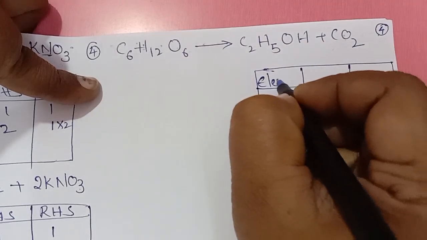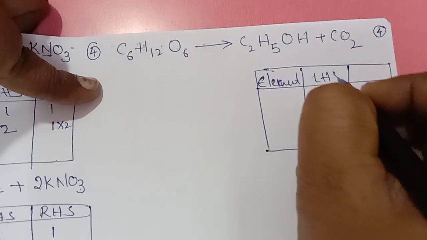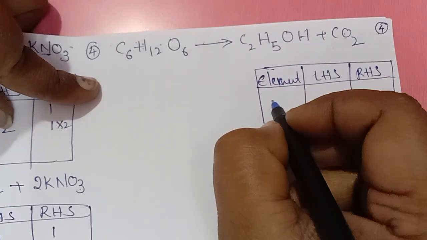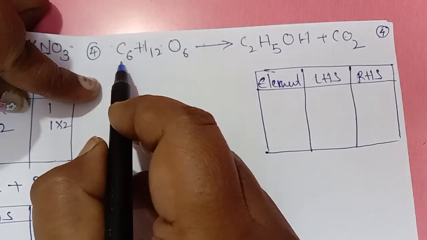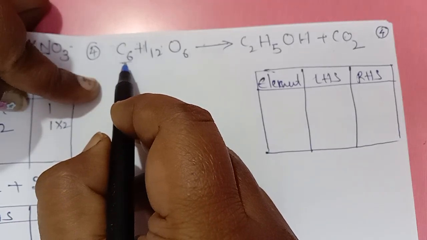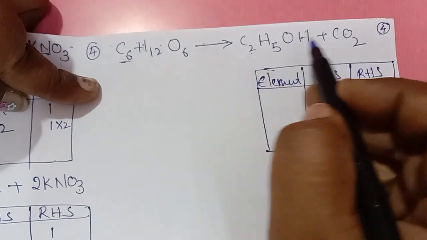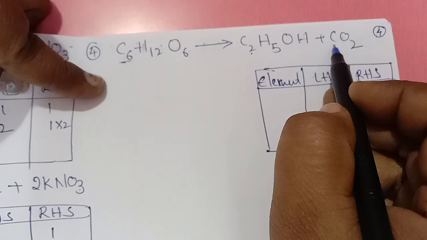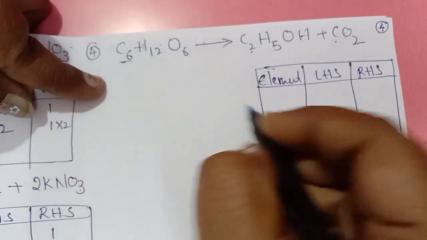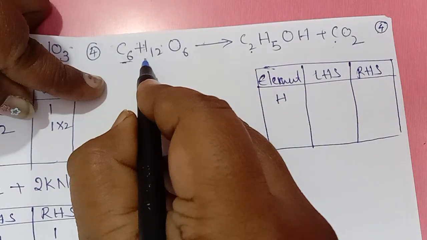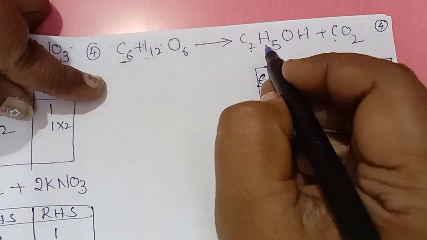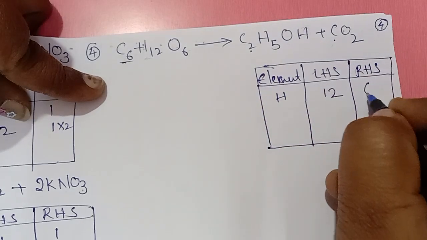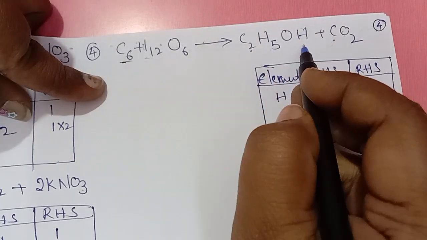Again draw your box. LHS, RHS. Okay. So here there is a confusion. Here how many carbons are there? 6. Here we have 2. Here we have 1. Total 3 only. So leave it for a while. So we will go with the hydrogens. Hydrogens left side we have 12. Right side here we have 5. Here we have 1. Total how many? 6. Clear? 5 plus 1, 6.